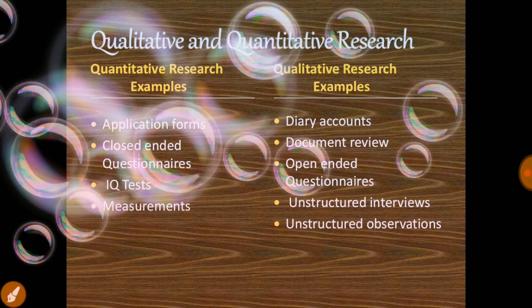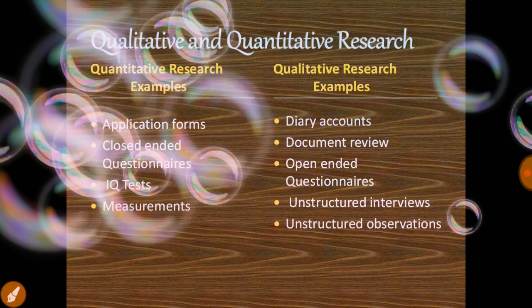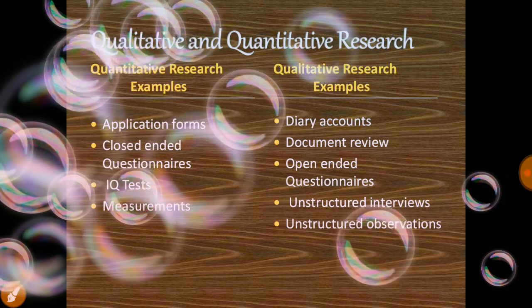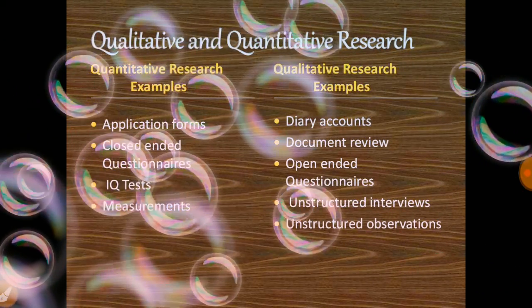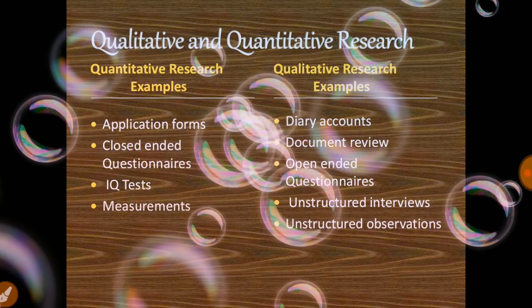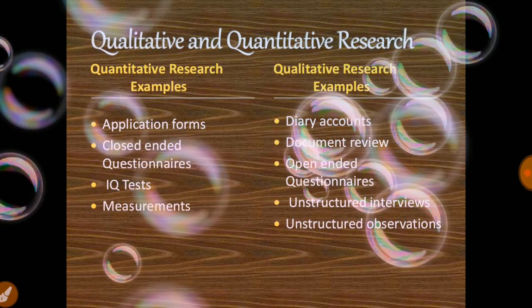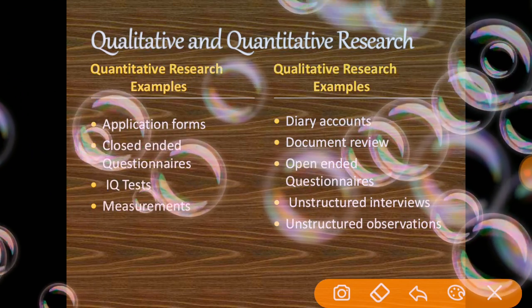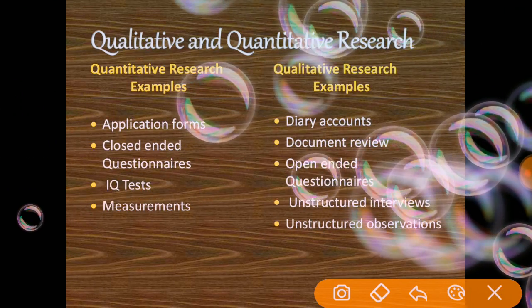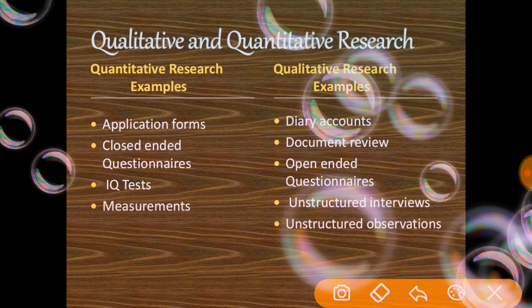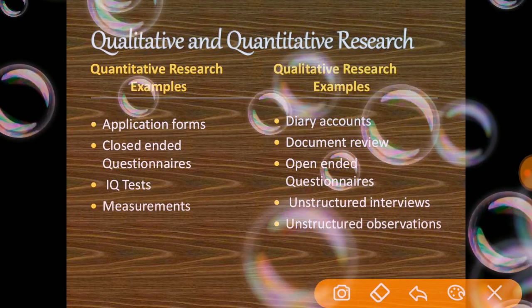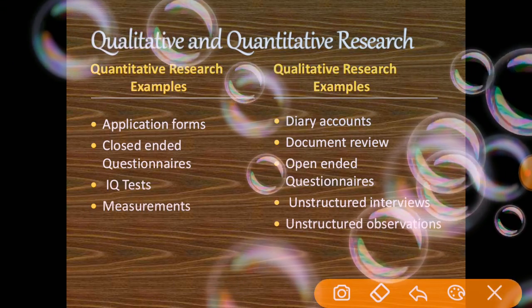Coming to unstructured interviews and unstructured observations. Unstructured means there is no proper plan, no proper guidance, no proper advice by the elders or by the experts. Means by their own performance, by their own talent, they are preparing the questionnaires and observing the samples. These are the different examples which are shown for the qualitative and the quantitative research.